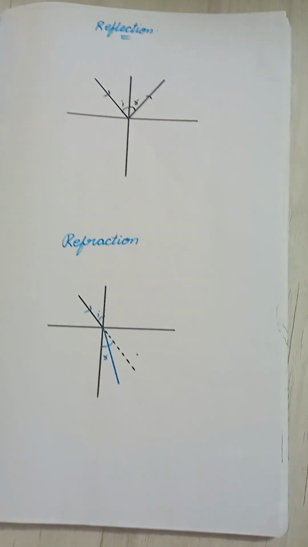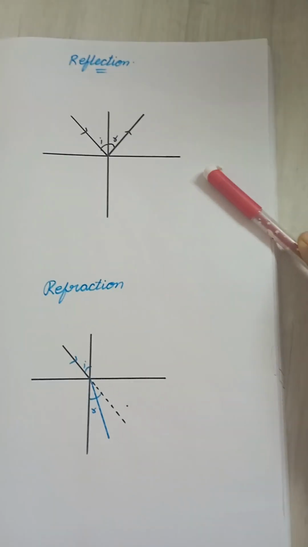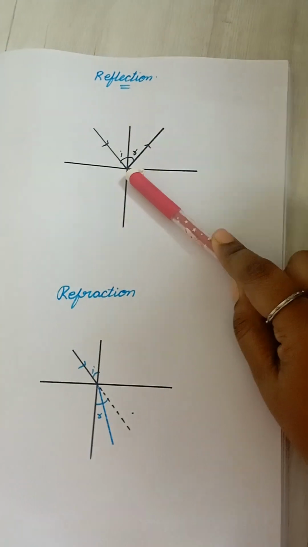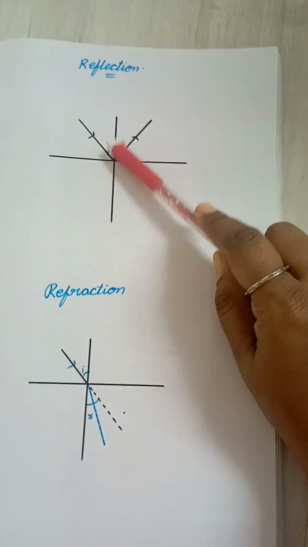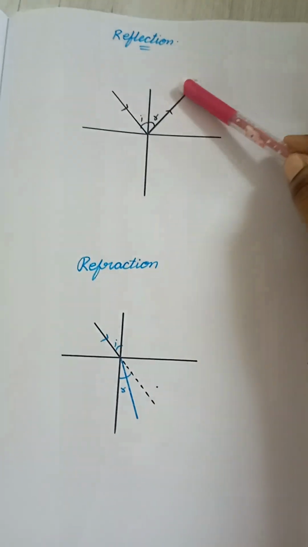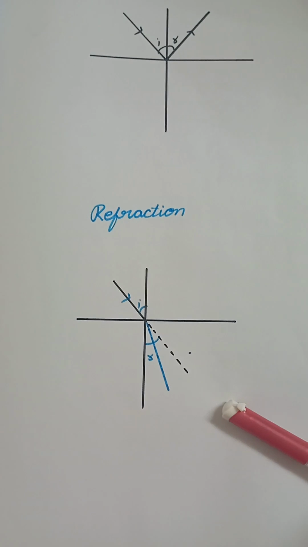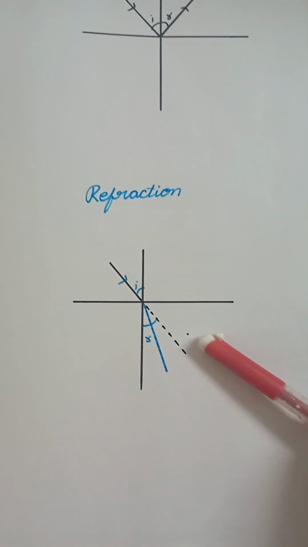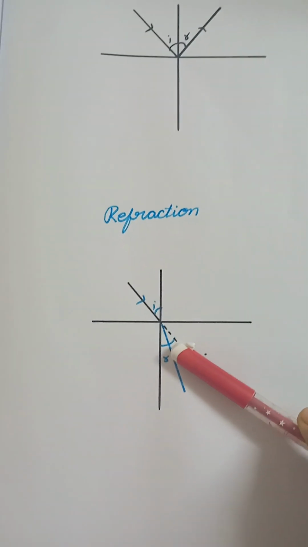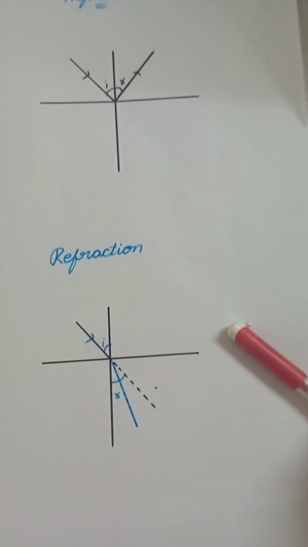See once again the difference between reflection and refraction. In reflection, if we incident light on a mirror, it returns back to the same medium. The medium is not changing. But in refraction the medium is changing, therefore the speed of light changes, and after refraction it bends towards or away from the normal.